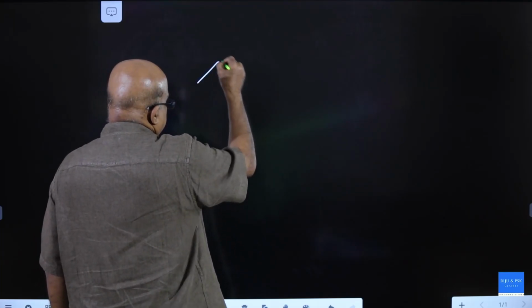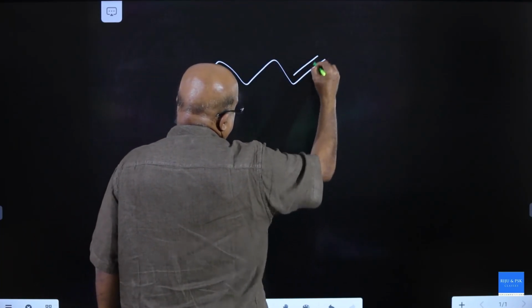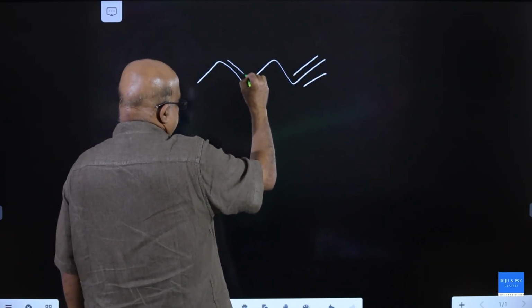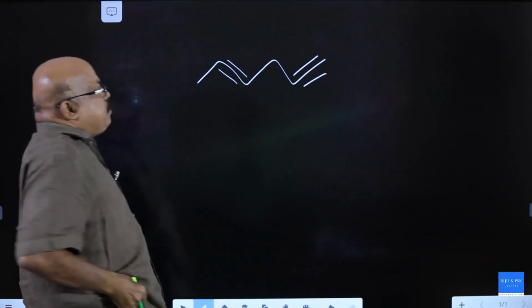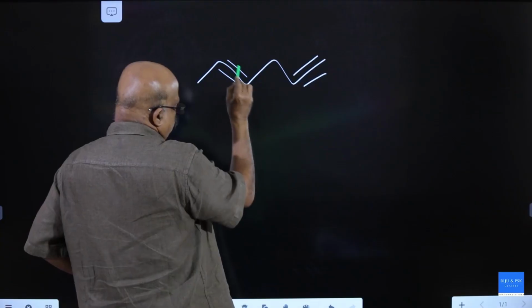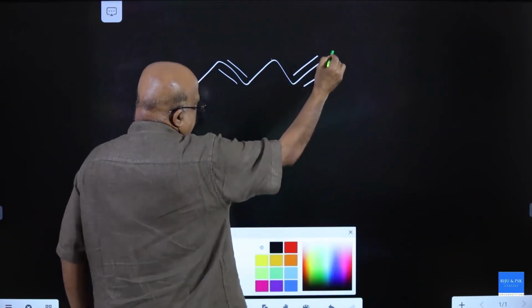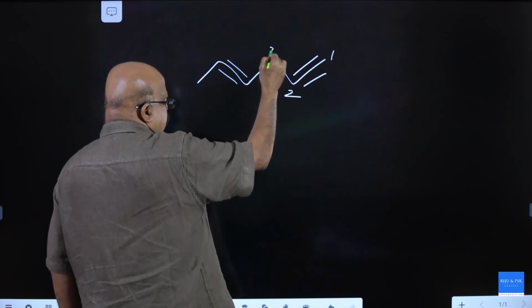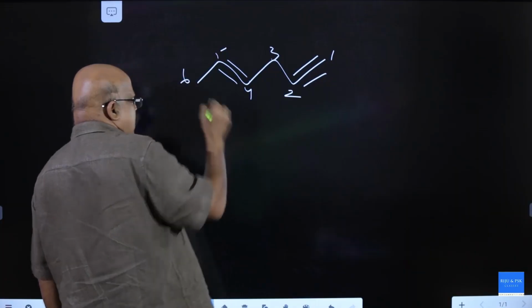Very important. Now you are familiar with naming a molecule having a double bond, 2 double bonds, 1 triple bond, etc. And another one. Can you name this molecule? It is 1, 2, 3, 4, 5, 6. Double bond is at the end carbon. This is the correct way of numbering.